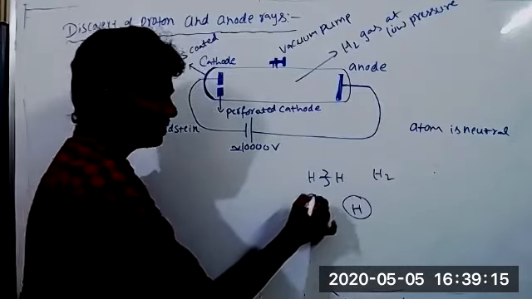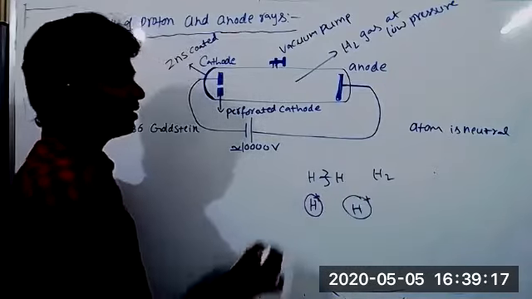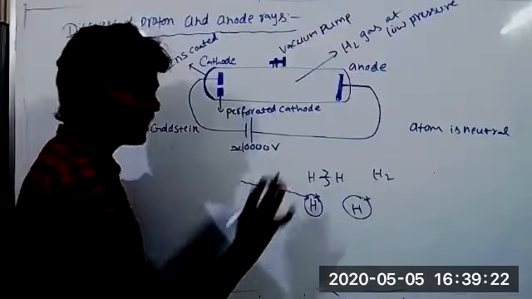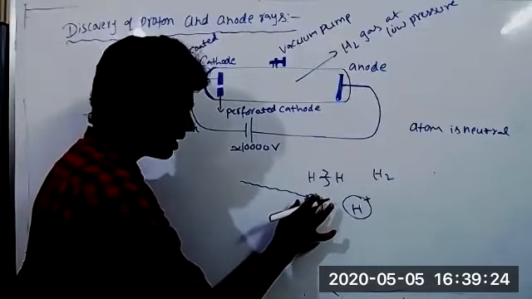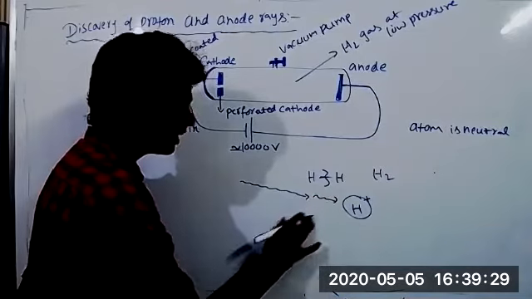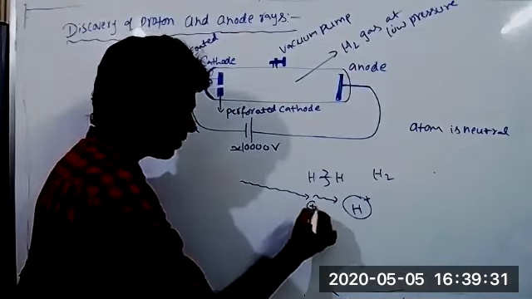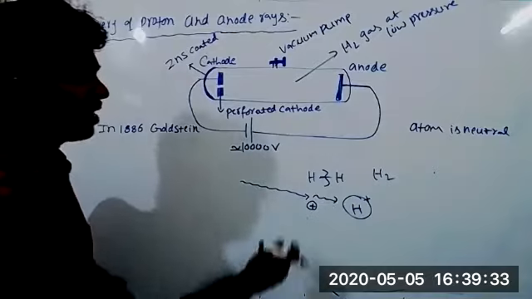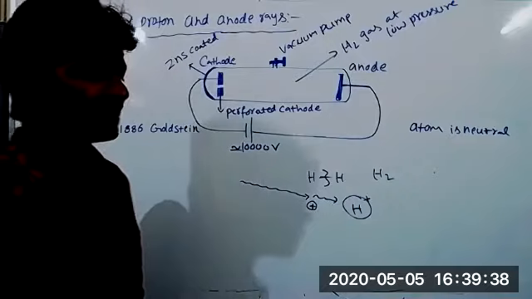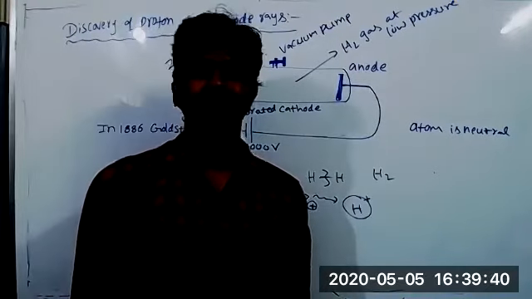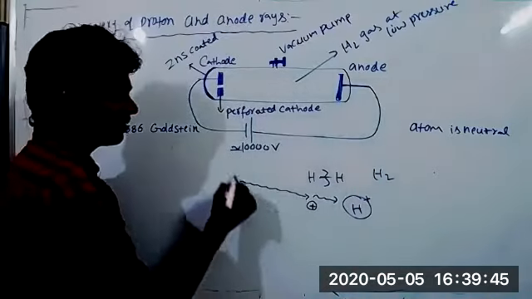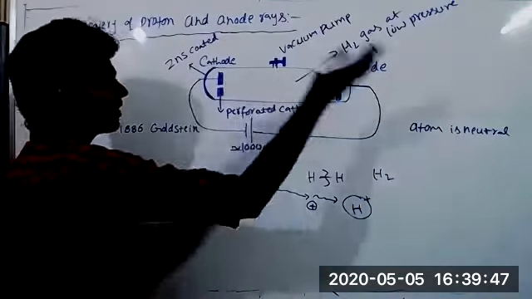Each hydrogen atom has 1 electron. Now, when the cathode rays bombard the hydrogen atom, it loses its electron. Only the nucleus is left. That electron also constitutes another cathode ray. So after losing the electron, what is left of the hydrogen atom? Only the nucleus. What is the charge of the nucleus, positive or negative? Positive, right? So cathode rays move from cathode to anode.